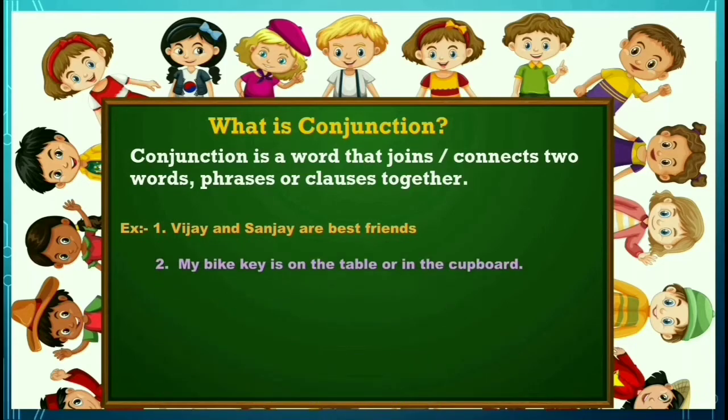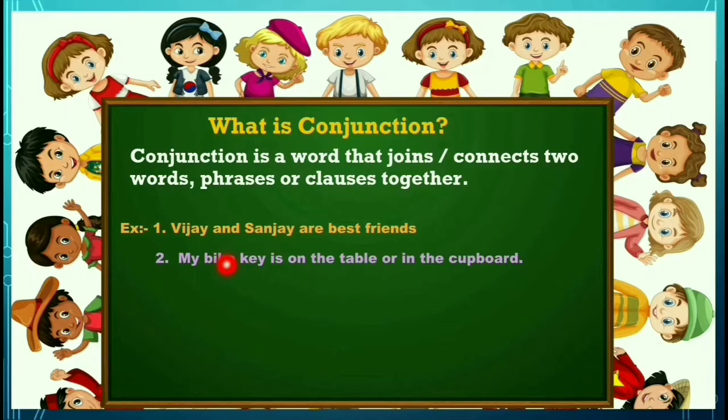Next example: My bike key is on the table or in the cupboard. In this sentence, on the table and in the cupboard are called phrases. A phrase means a group of words that does not give complete meaning.